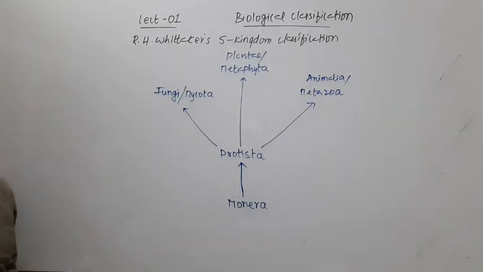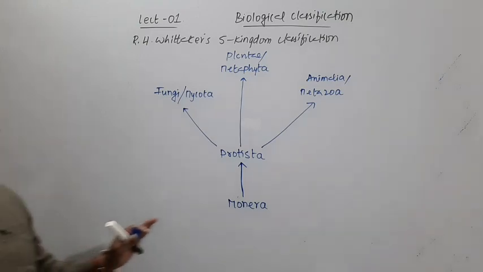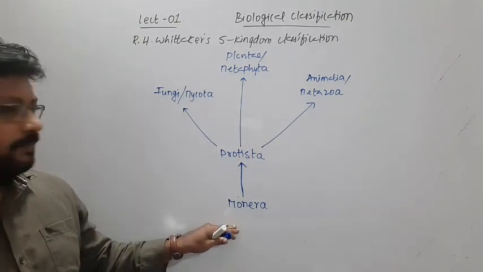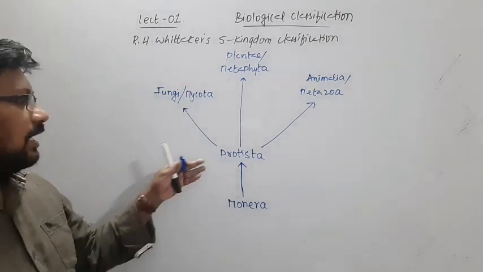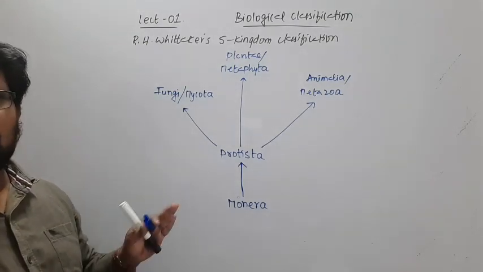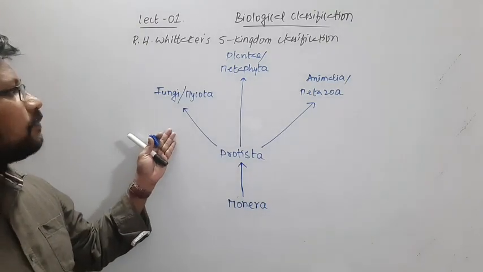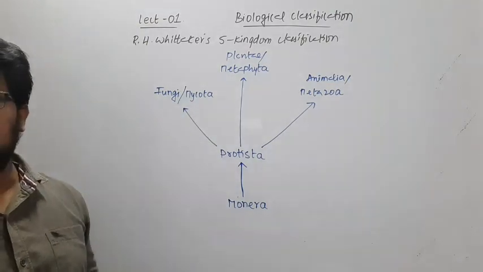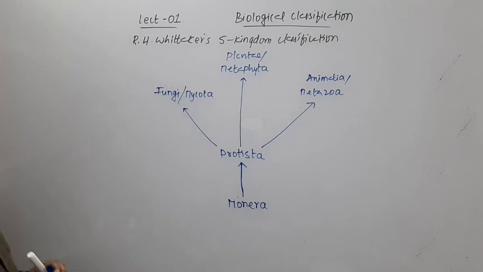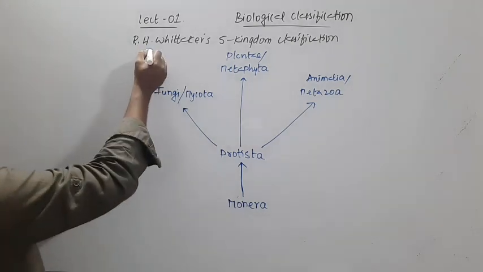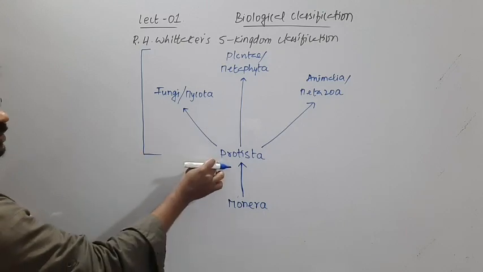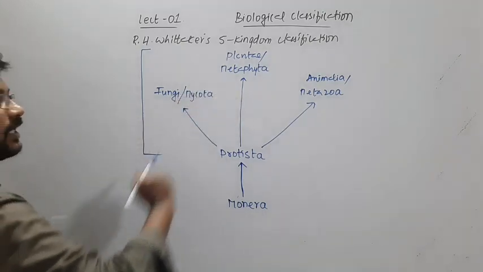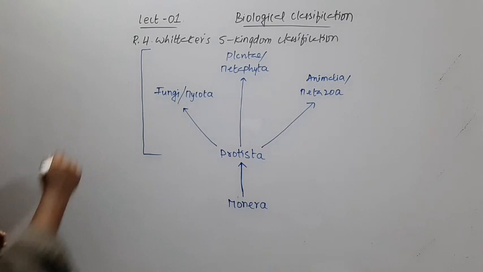Okay, so this is the relationship between all the five kingdoms. The kingdom Monera evolved into Protista. Of course, it took millions and millions of years, and from here, the Protista got diversified to form the Mycota, Metaphyta, and Metazoa.